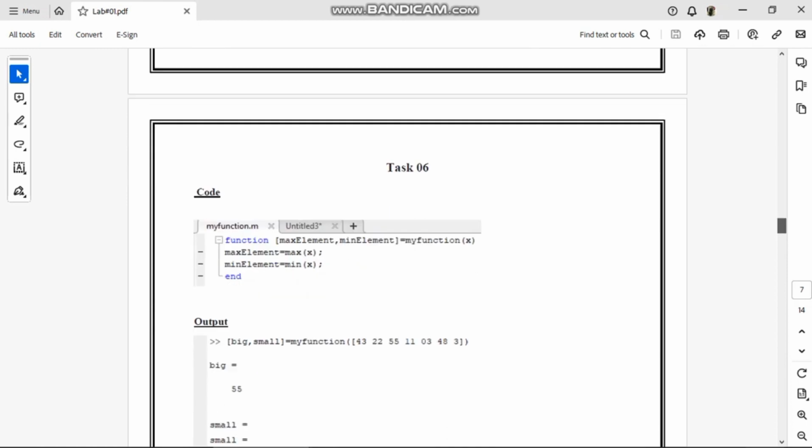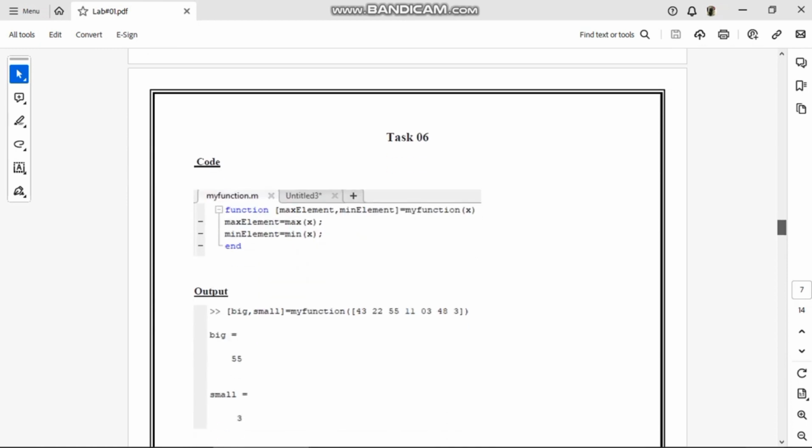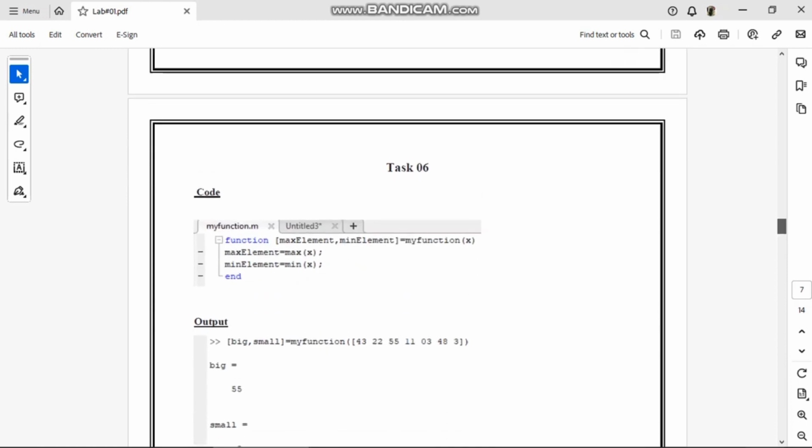In output, the output of the following code is shown. In task 6 we have to find the bigger and smaller values. For this we defined a function. For assigning a function we normally use the function defining method. In this we have to find bigger and smaller, so we define a function called myfunction, in